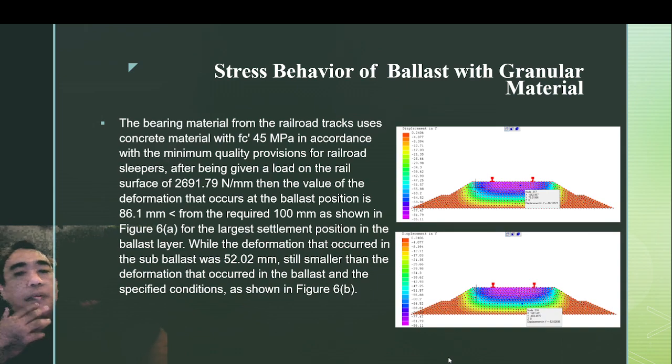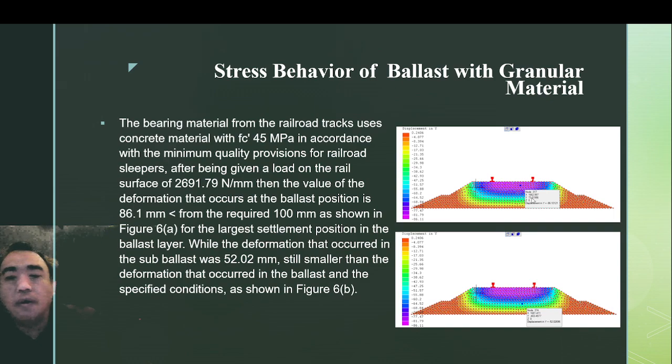The bearing material from the ballast track uses concrete material with FC prime 45 MPa, in accordance with the minimum quality provision for the sleeper. After being given load, the value of deformation that occurs at the ballast position is 86.1 millimeter, which is small compared to the requirement of 100 millimeter, as we can see in this figure.